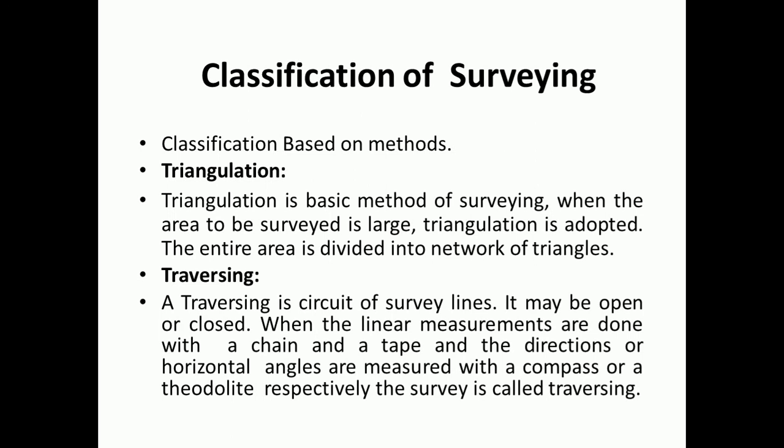To locate the boundaries of a plot or a field, a closed traverse survey is carried out. And for marking the alignment of roadways, railways or canals, an open traverse survey is carried out. So depending on the nature of the land and the nature of the work, you have to decide whether a closed traverse survey or an open traverse survey is to be carried out. This is in brief about the basics of surveying.